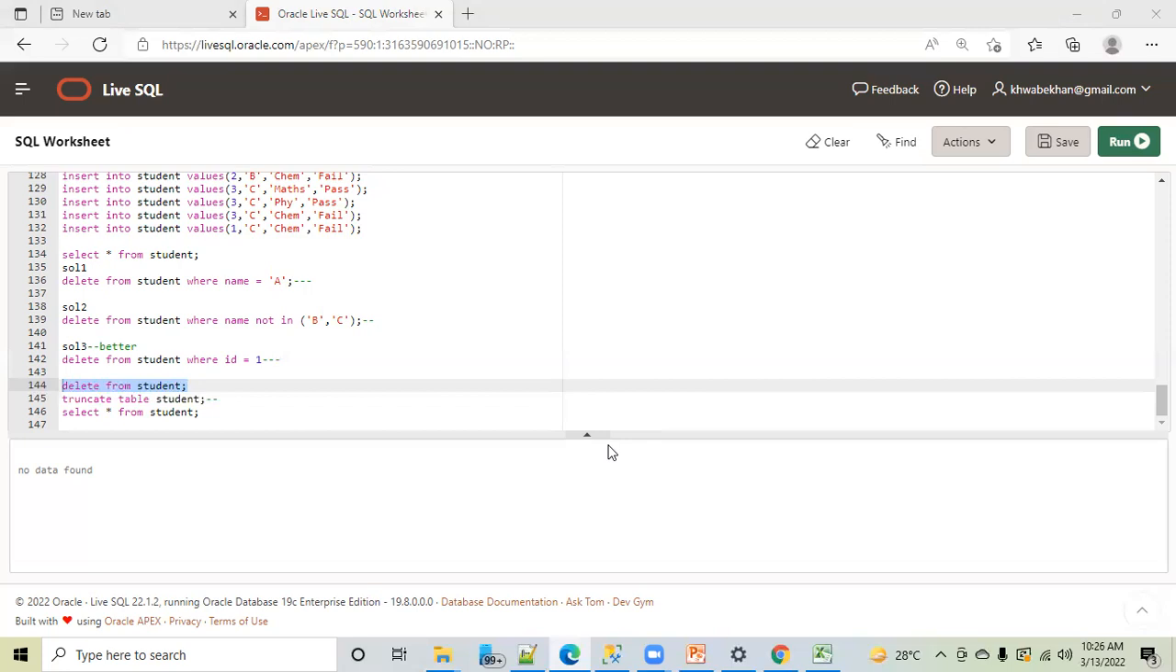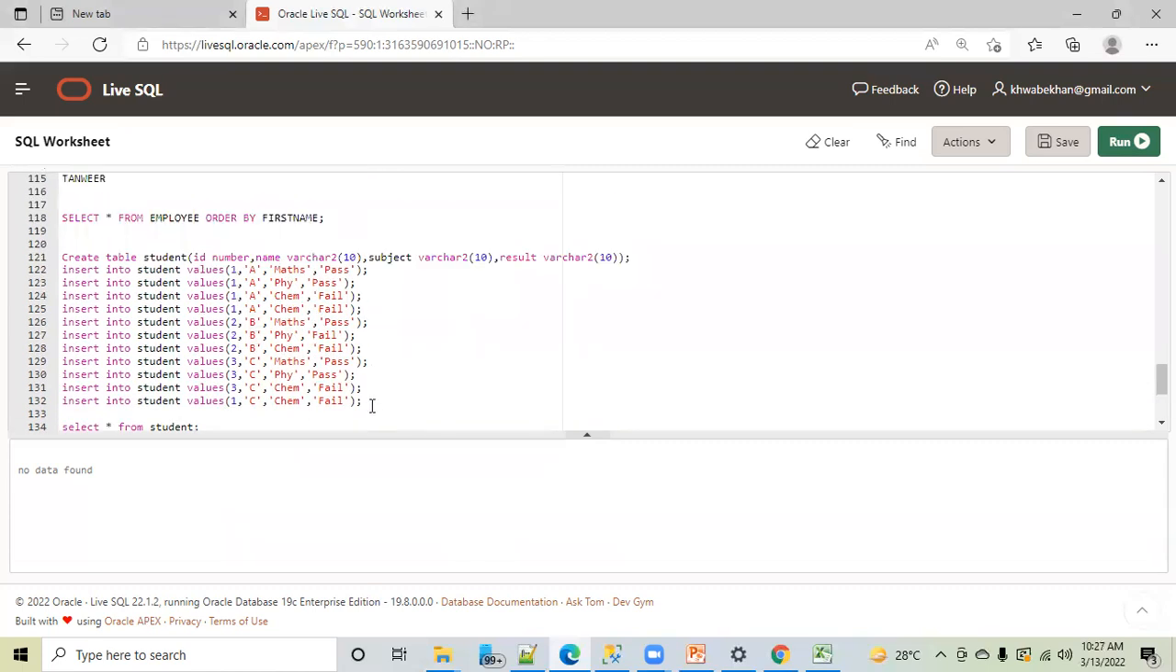Any other? So if I use drop here... No, drop I have not taught yet. I will teach you drop after this, and then we will discuss drop. Any question between delete and truncate? No questions.